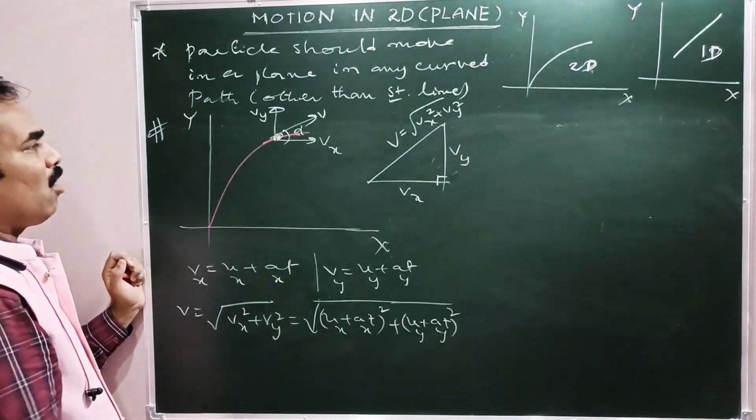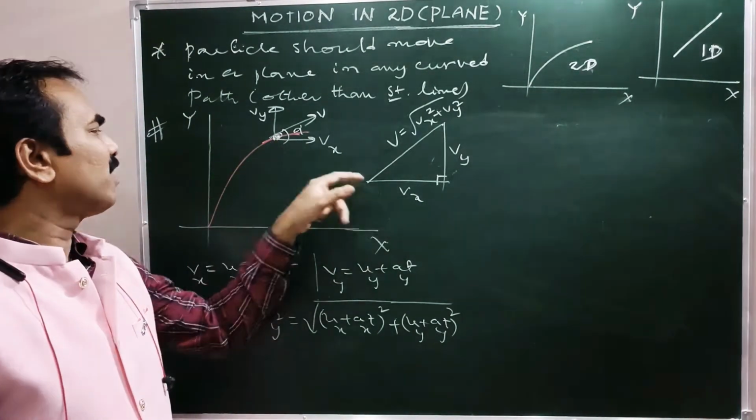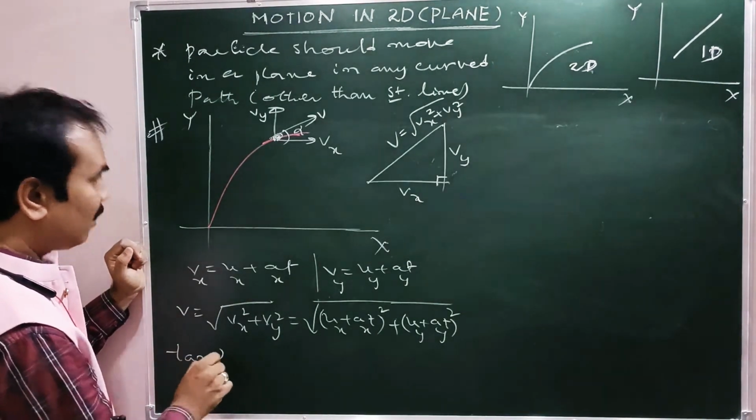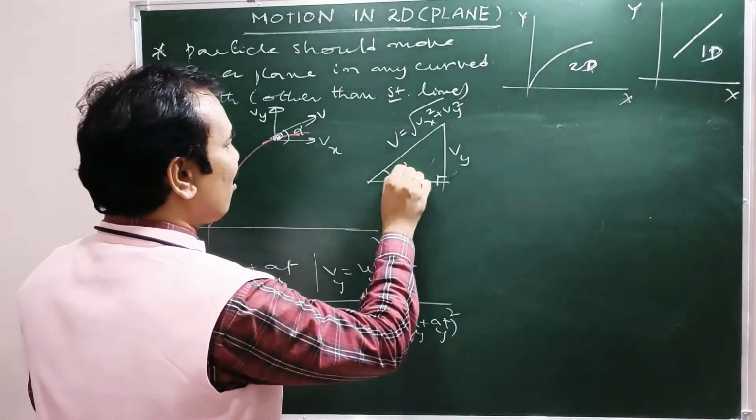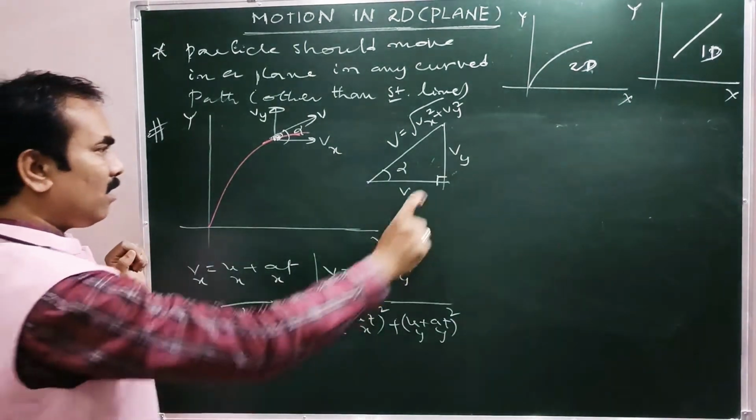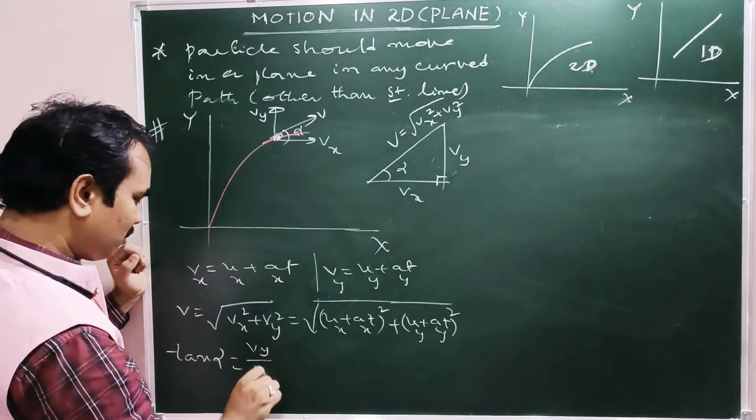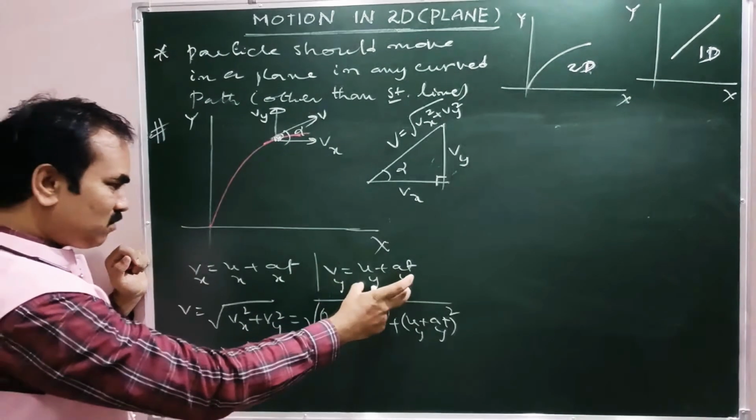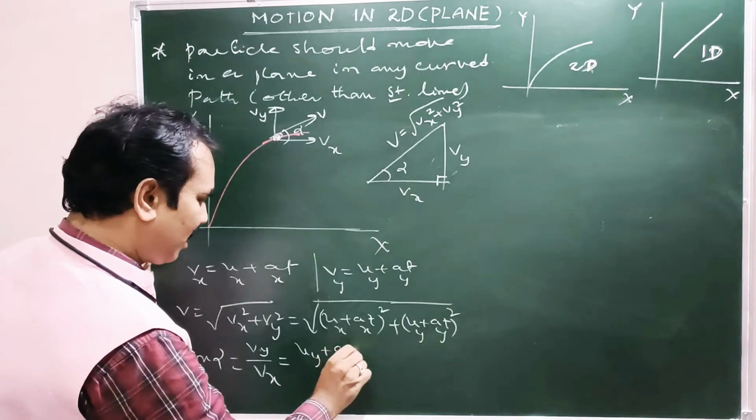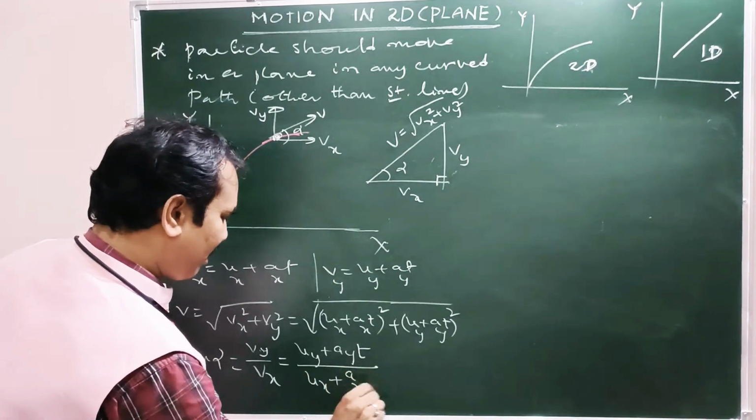Right? Now here, that net velocity or instantaneous velocity makes some angle alpha with the horizontal or vx. How to get that alpha? Take tan alpha. See here, what is this angle alpha? The angle made by the net velocity with the horizontal or vx. So tan alpha can be written as opposite side by adjacent side, that is vy by vx. Right? So vy means this one, vx means this one, that is uy plus ay t divided by ux plus ax t.